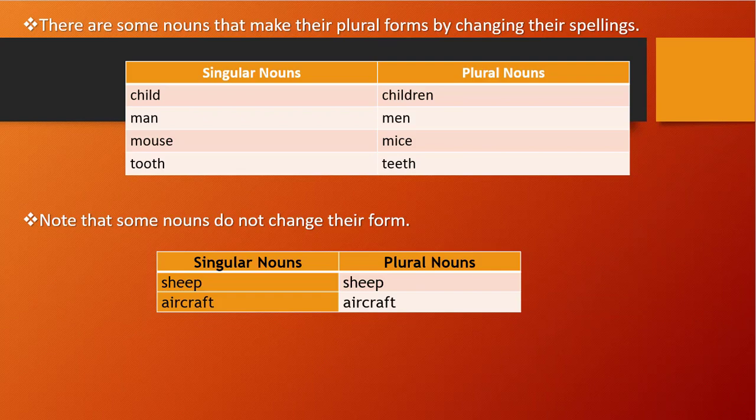Man will become men, M-E-N, and the singular form is M-A-N. Mouse will become mice. Tooth will become teeth. You see, the total spelling gets changed, right? So these are the few nouns which change their plural form. Okay.